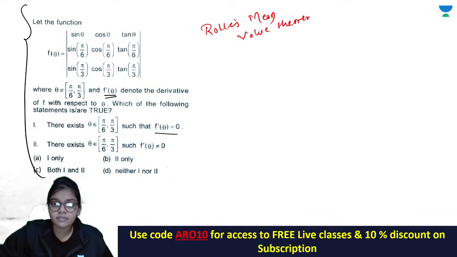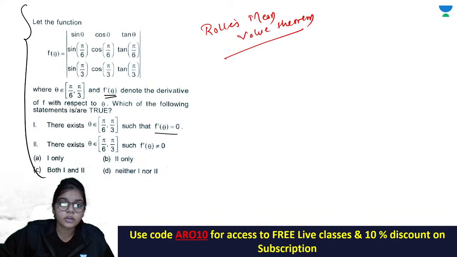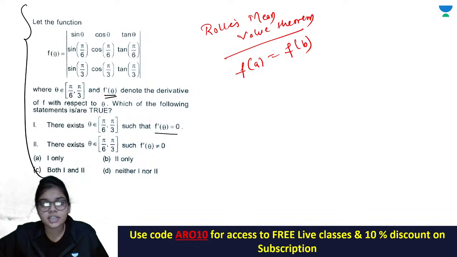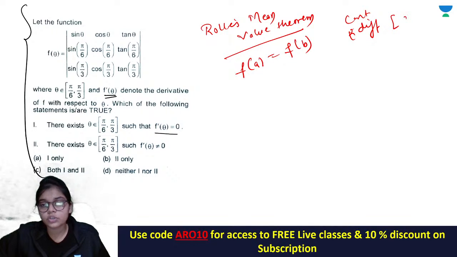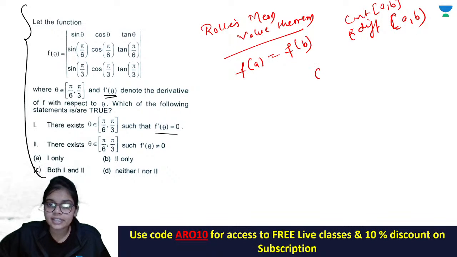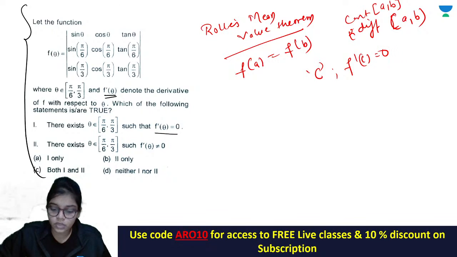Rolle's mean value theorem says that if f of a equals f of b, and the function is continuous on the closed interval ab and differentiable on the open interval ab, then in that case there lies a c such that f dash c is equal to 0, and c is between a and b.